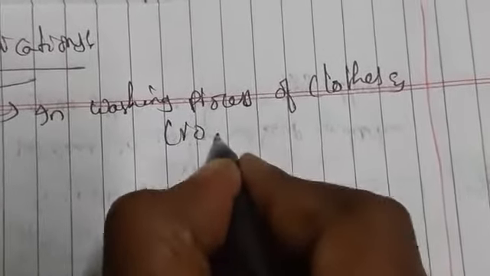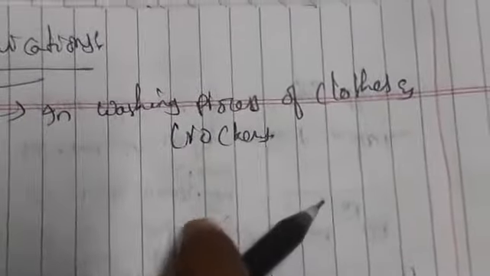So what are the applications of emulsions? Let us discuss where it is used. First of all, in the washing process of clothes and crockery, they were used, and also in the digestion of fats in our intestines.